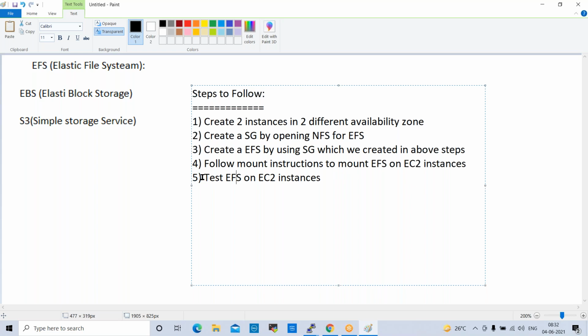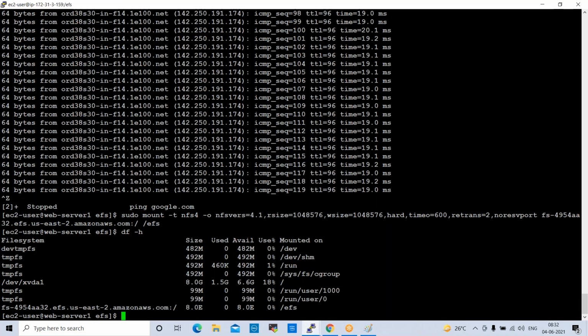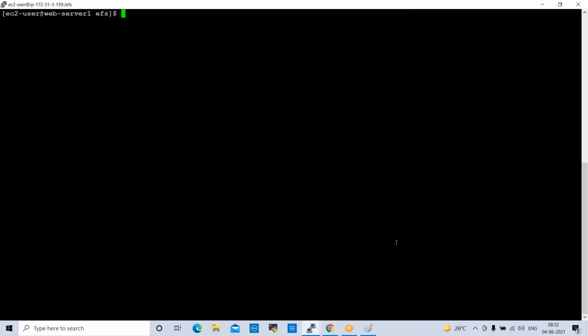The fifth step is to test EFS on EC2 instances. So this is my web server 1. Clear the screen. Here I will create some files on web server 1. touch is the command to create files. Touch file1, file2 and file3.